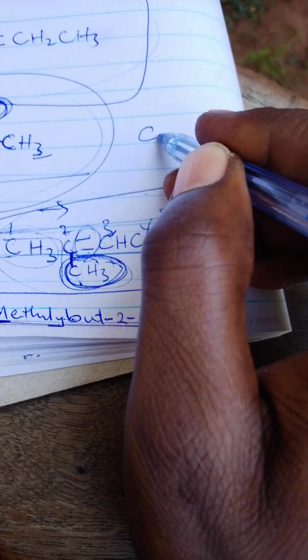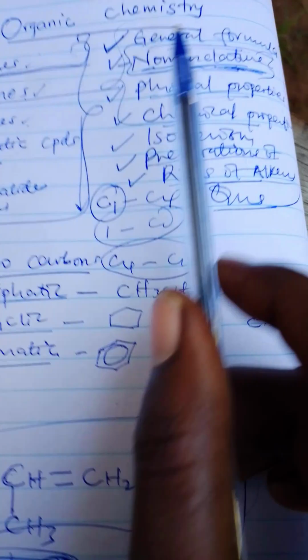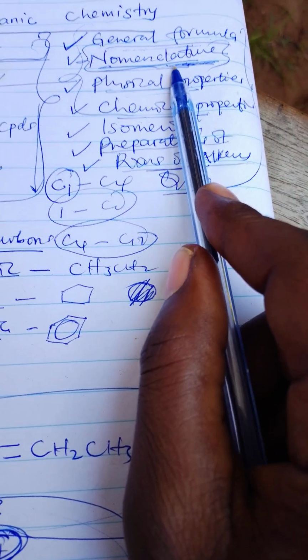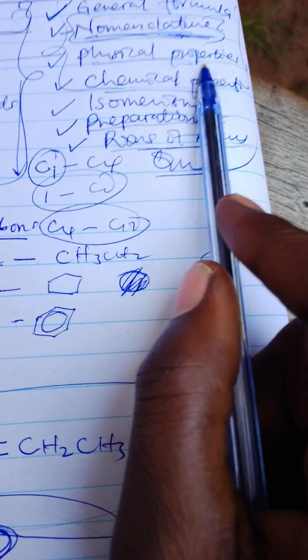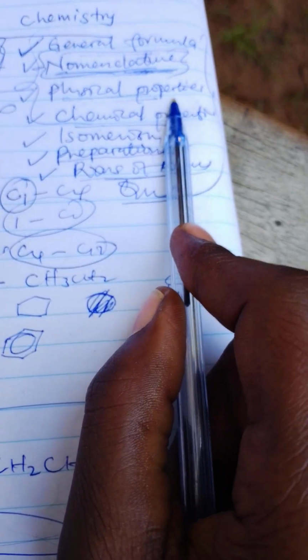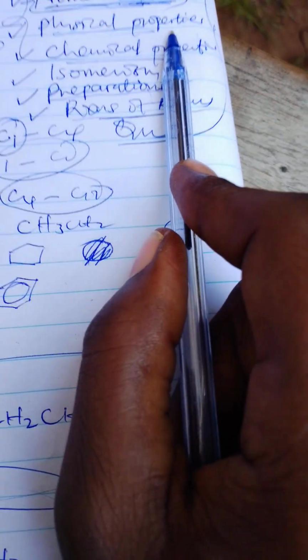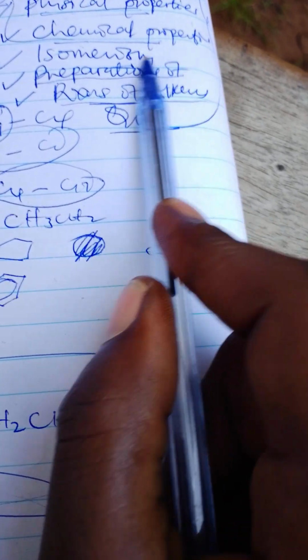In brief, the general formula of an alkene is CnH2n. So I want you to make me notes on the general formula of alkenes, nomenclature, and you just give some few examples. We also do physical properties. You have to write some, at least 3 physical properties. Also write for me chemical properties of alkenes.